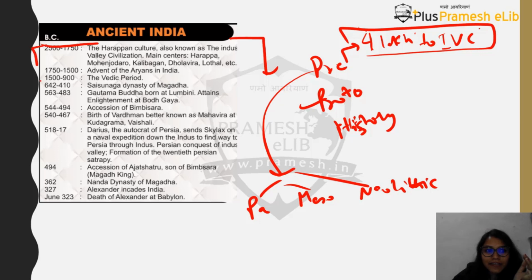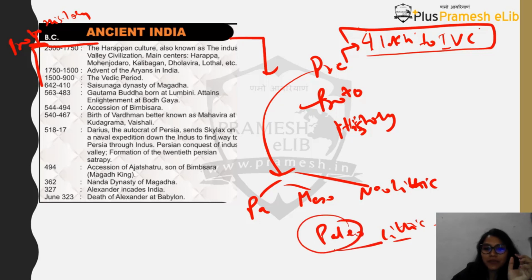Okay, the Indus Valley civilization. From here you will see that this is the starting point for what? For proto-history. And what are we discussing? We're discussing prehistory. So prehistory has Paleolithic, Mesolithic, and Neolithic. Okay, now what is there in Paleolithic? In Paleolithic you will find the word lithic.